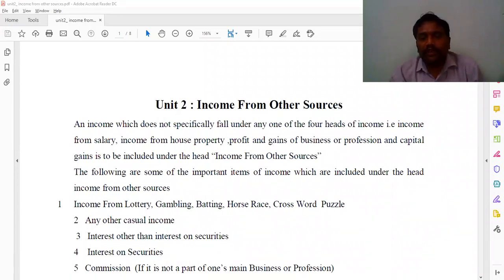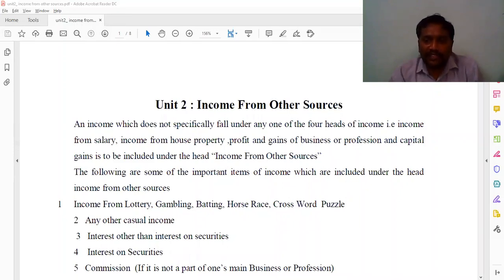For example, we have learned in the last classes income from salary. Mr. Suresh is working in X college, and between an employer and employee there is an agreement. According to their employment, Mr. Suresh is receiving a monthly salary, which we know earlier as income from salary.